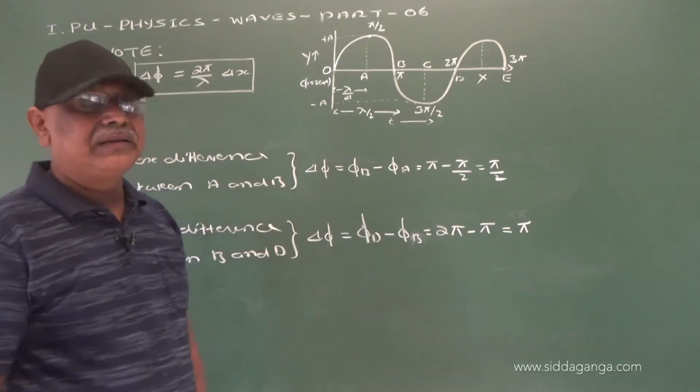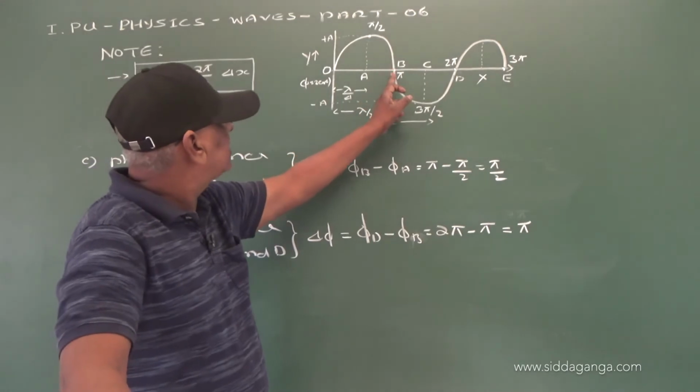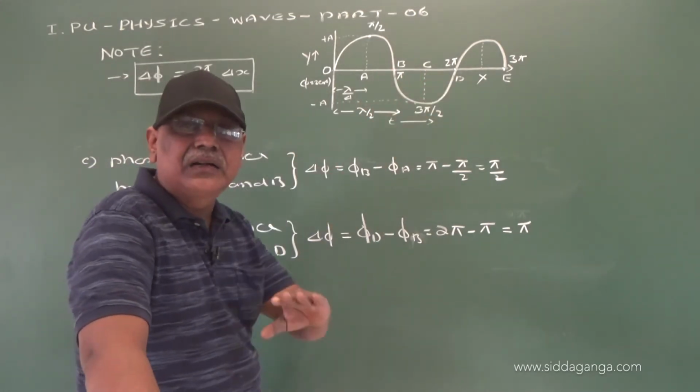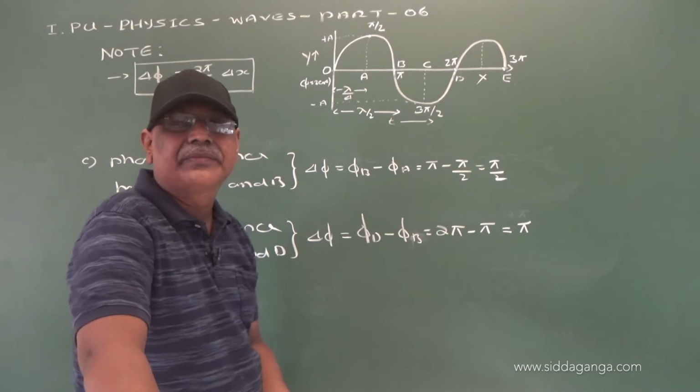That means the two particles B and D are out of phase.